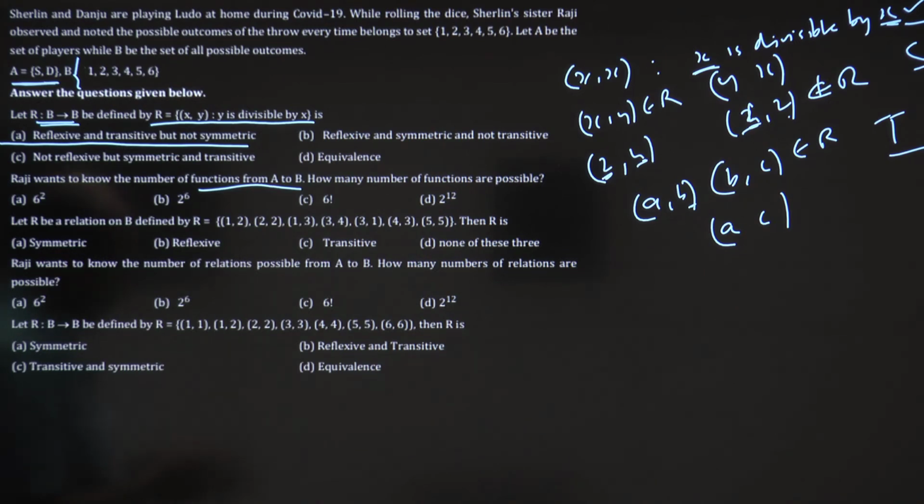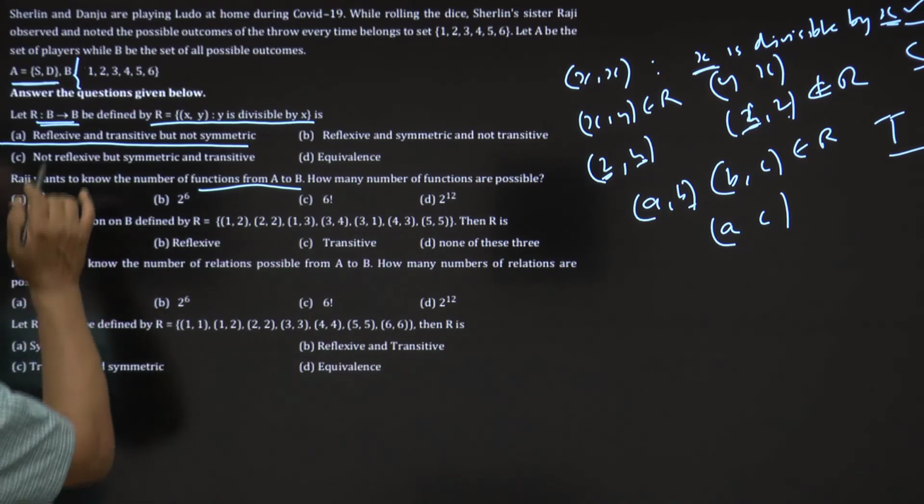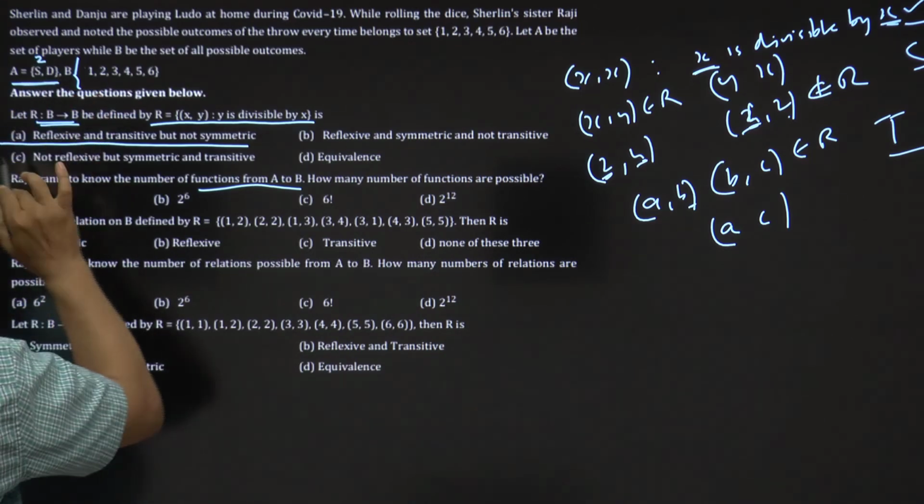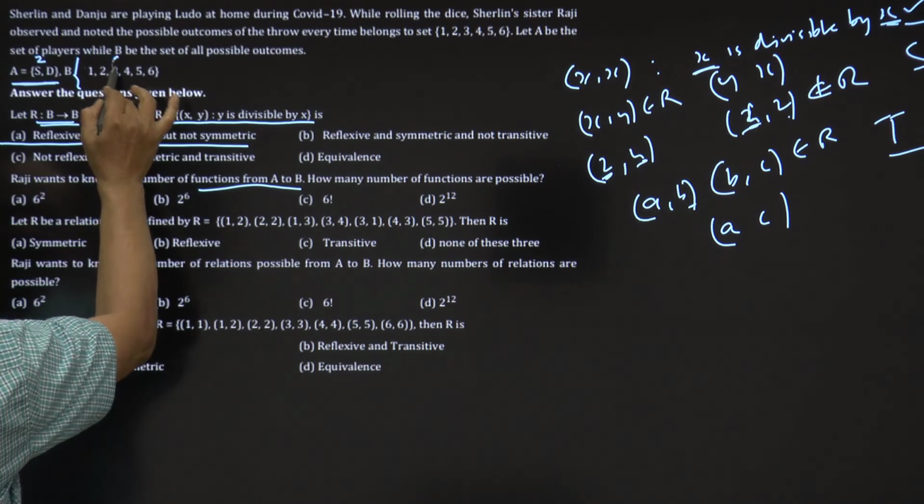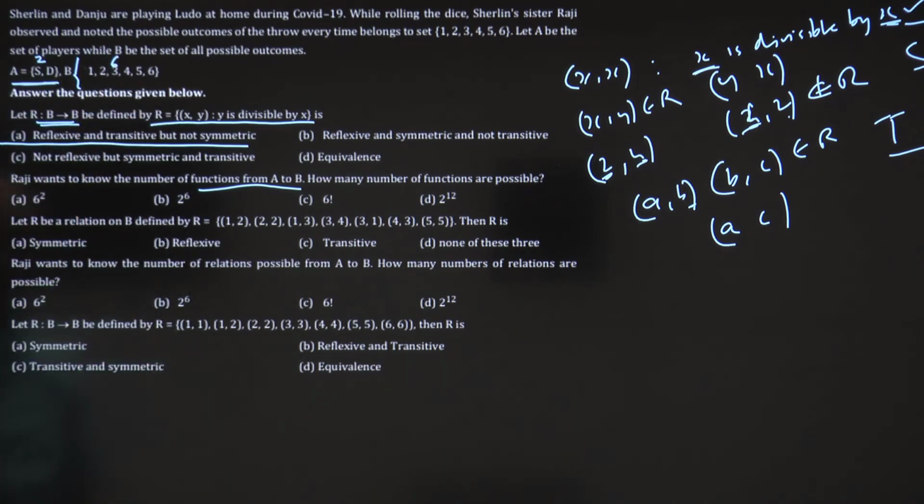I am taking you back to the notes. I had given you a clear case: the total number of functions from A to B. Remember, A has m elements, here 2, and B has n elements, that is 6 here. Right? So the number of functions will be